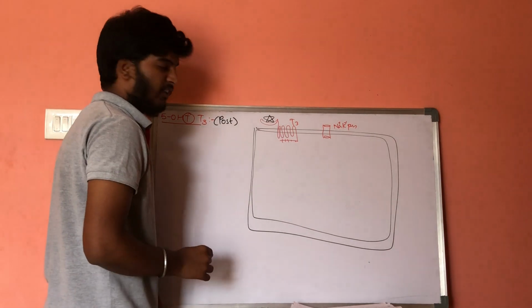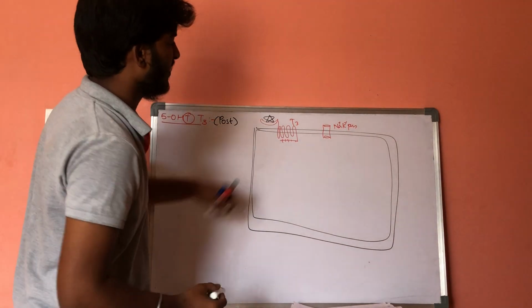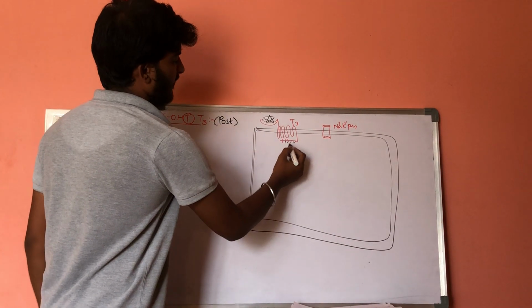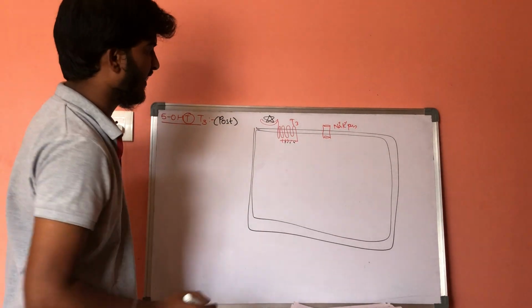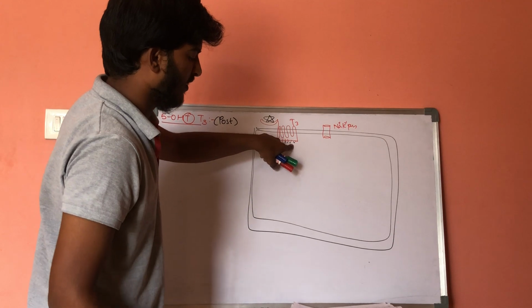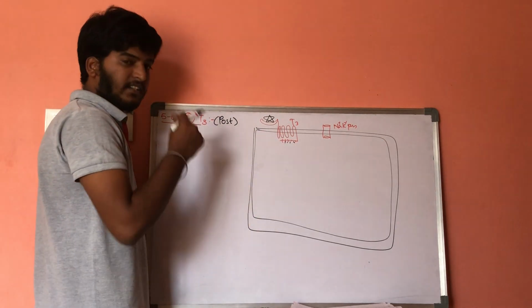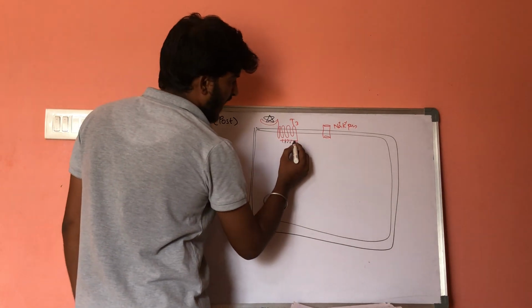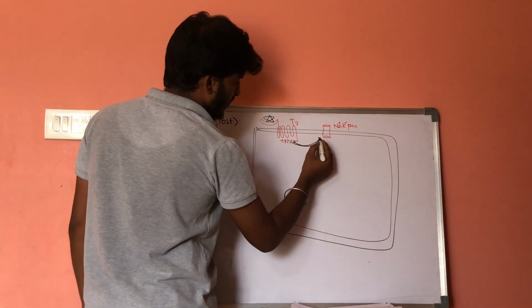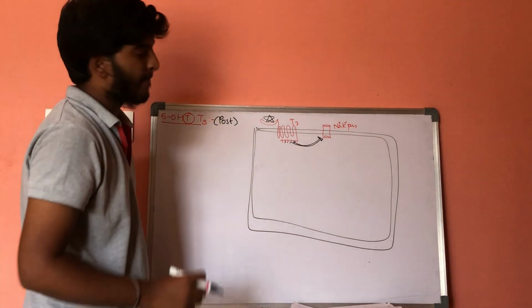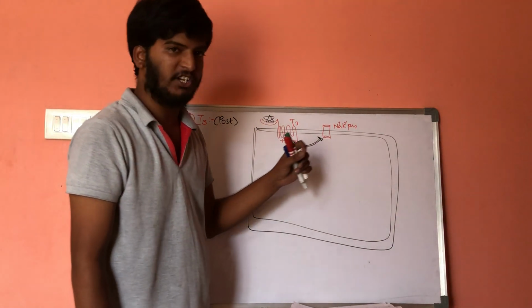Whenever the serotonin gets attached here, intracellular signaling will get activated. This intracellular signaling will show its action on sodium potassium ATPase.